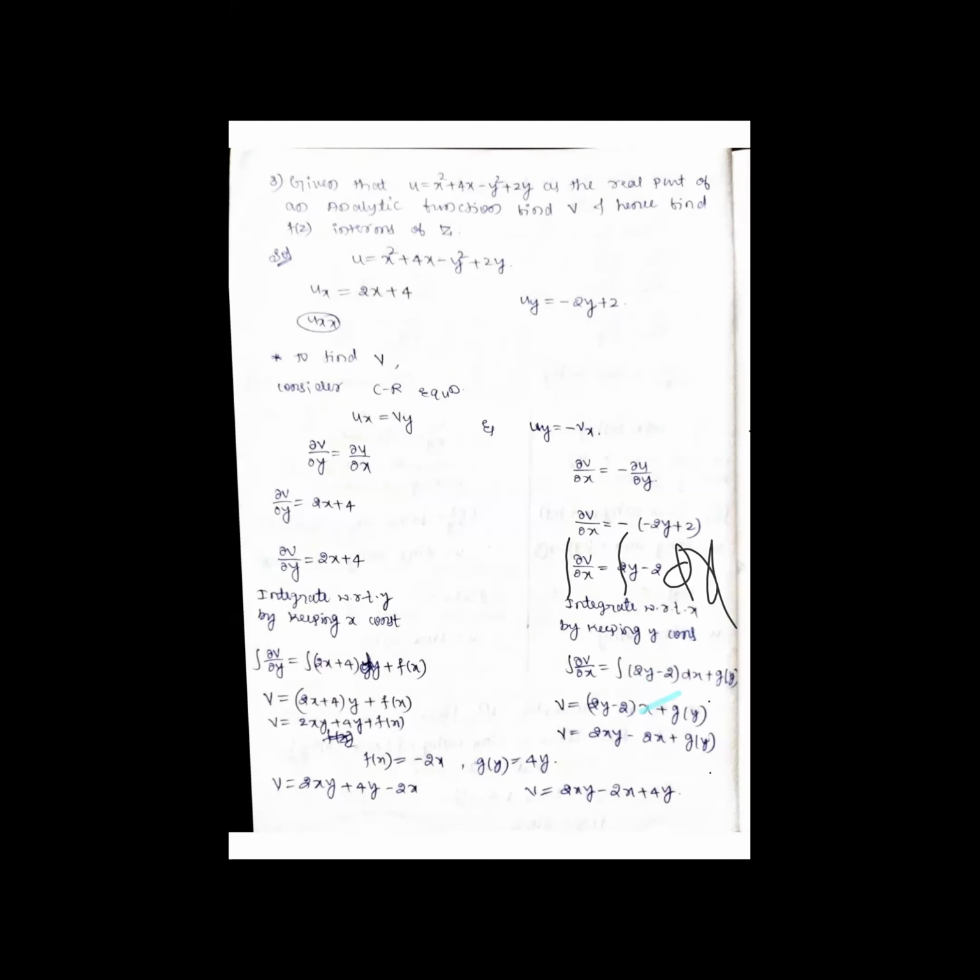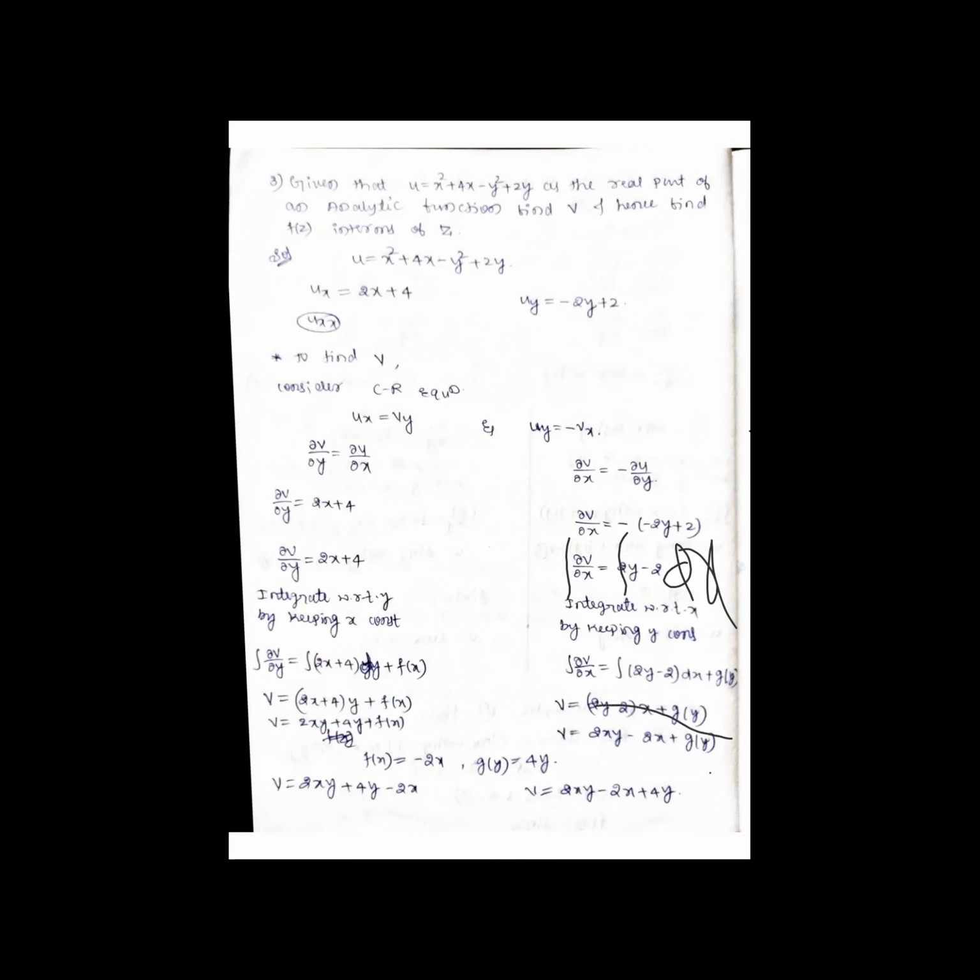Next, there are two expressions for v. We will convert them into a single v by choosing appropriate constants. For this, see the other equation. F of x is purely a function of x, which here is minus 2x. Therefore, f of x is minus 2x.